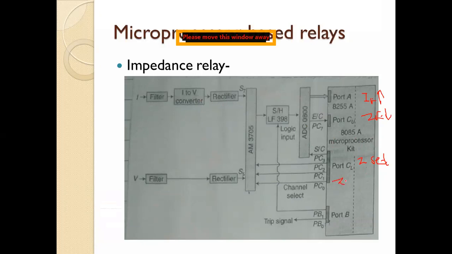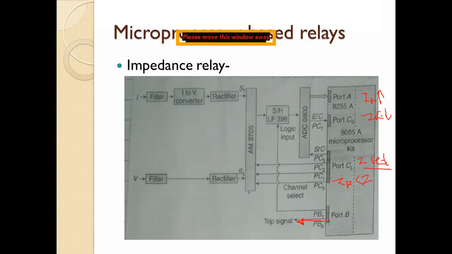If the fault impedance is less than the set value of Z, then your relay will operate. This is the trip signal, which is given to the circuit breaker. So this is the operation of the microprocessor based impedance relay.